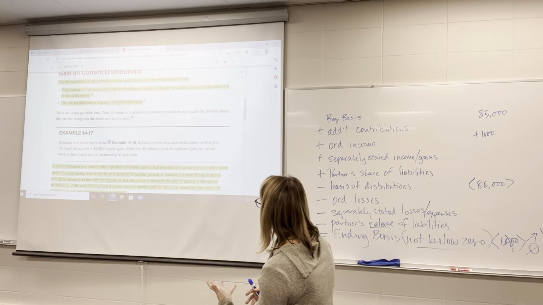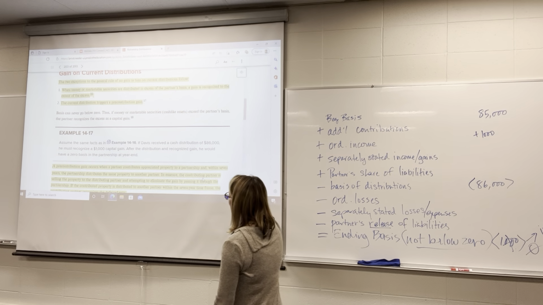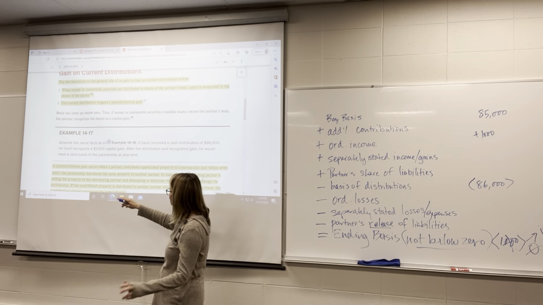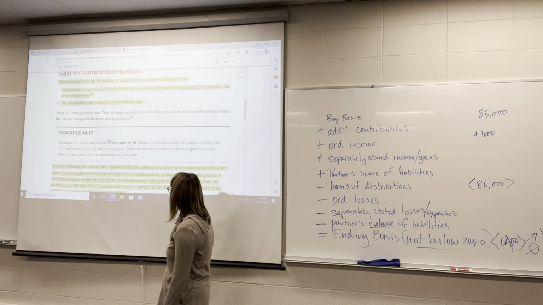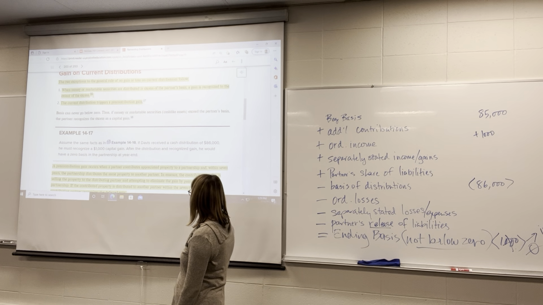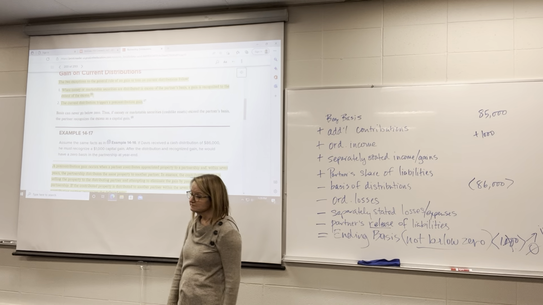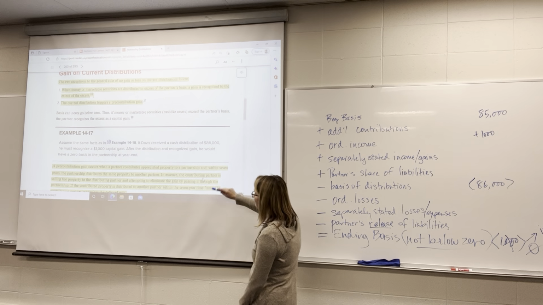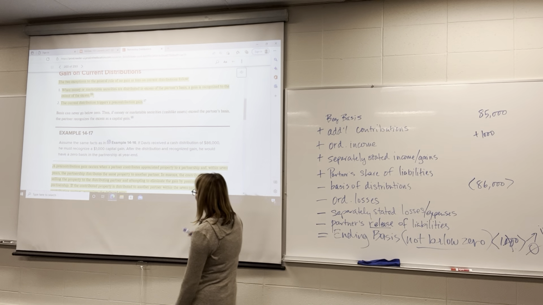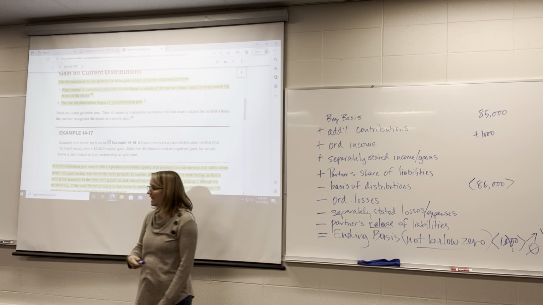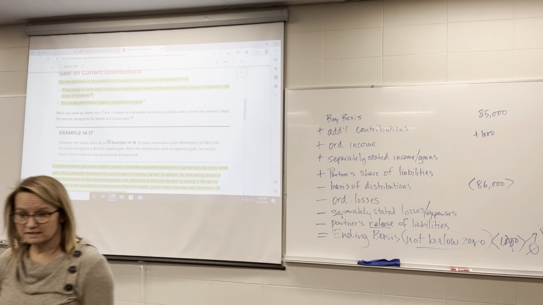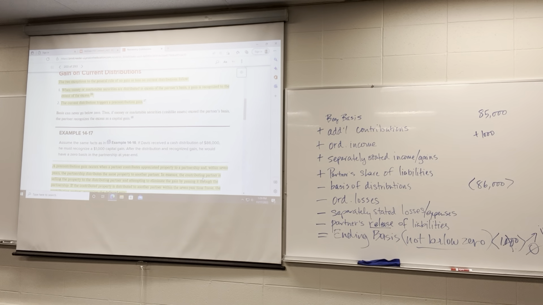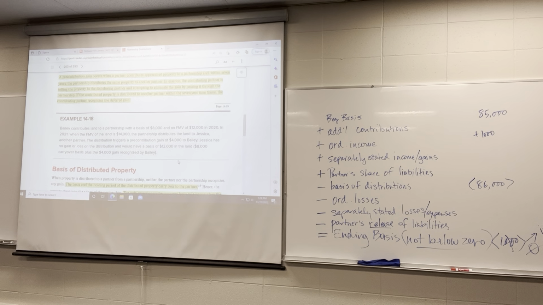So that's called a pre-contribution gain. The contributing partner is selling the property essentially to the distributing partner and attempting to eliminate the gain by passing it through the partnership. Okay? If it's distributed within a 7-year time frame, then the contributing partner has to recognize any gain at the time that it gets transferred out. So that's called a pre-contribution gain. Those are two instances when distributions might be taxed.